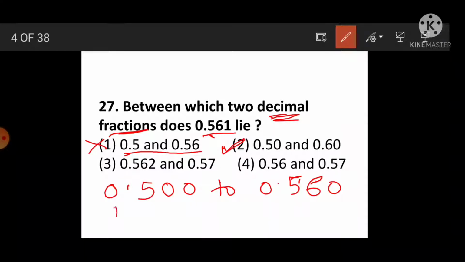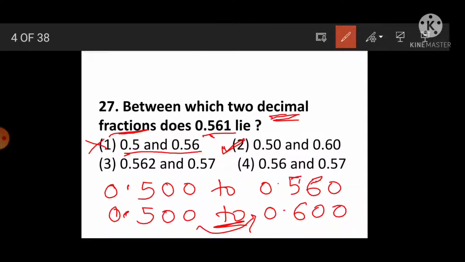Why? See, 0.500 to 0.600, here in between these two. How many decimal fractions are here? 0.500, 0.501, 0.503, like this up to 0.600, so 0.561 will lie in between these two decimal fractions.